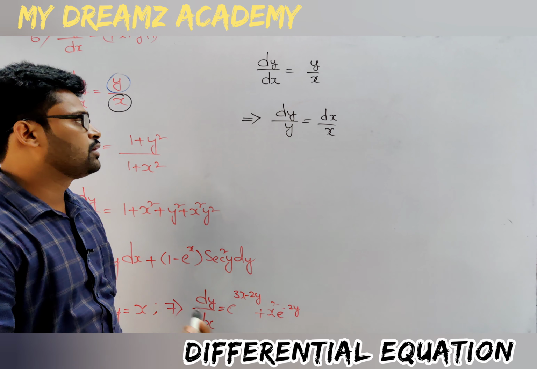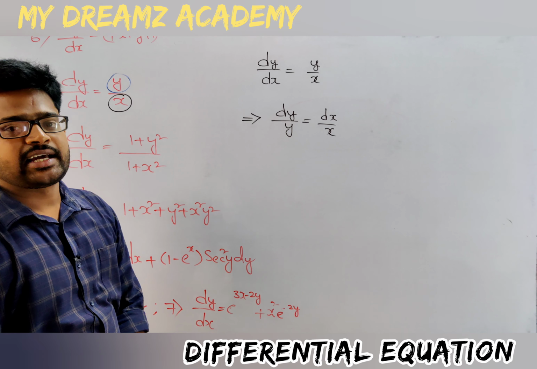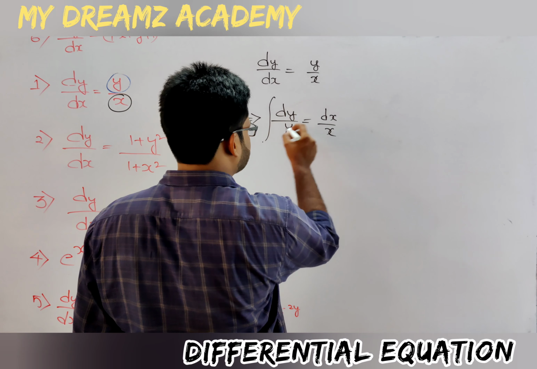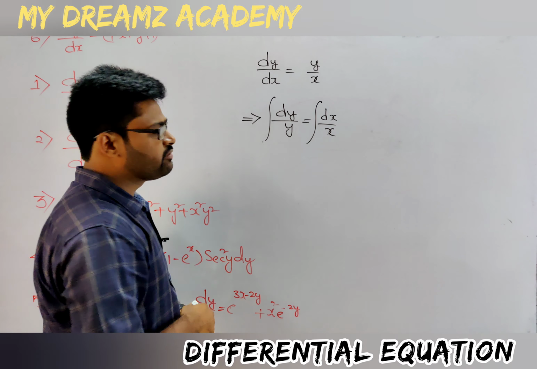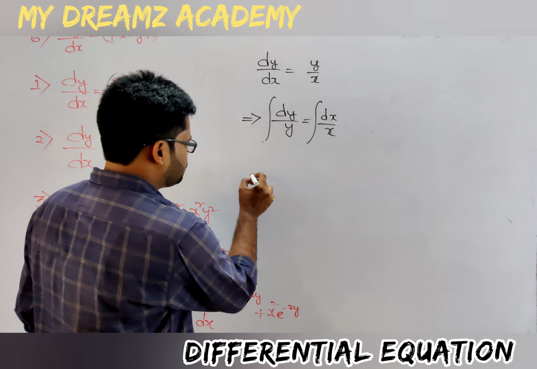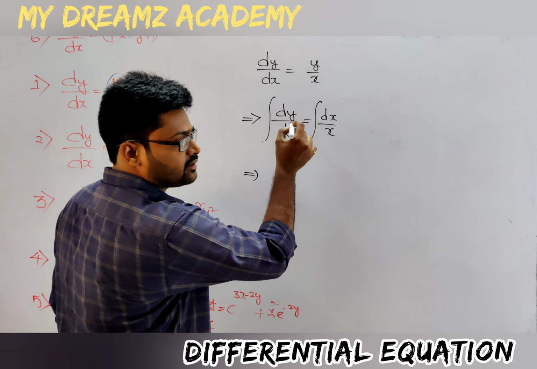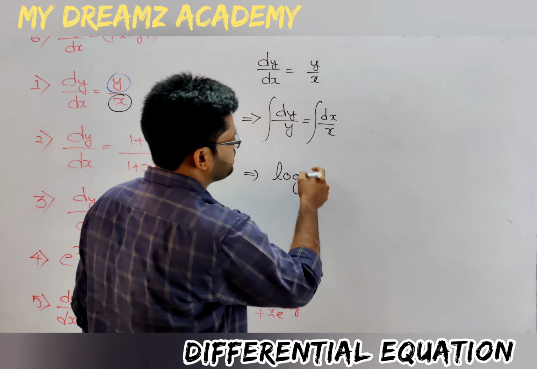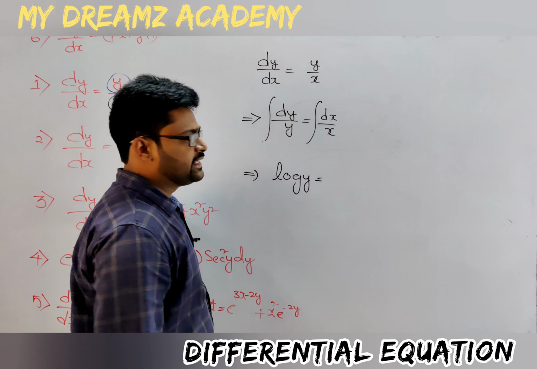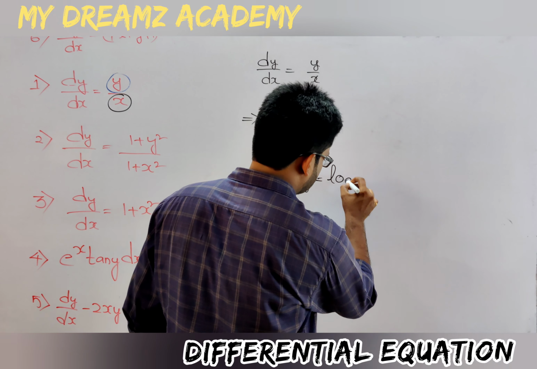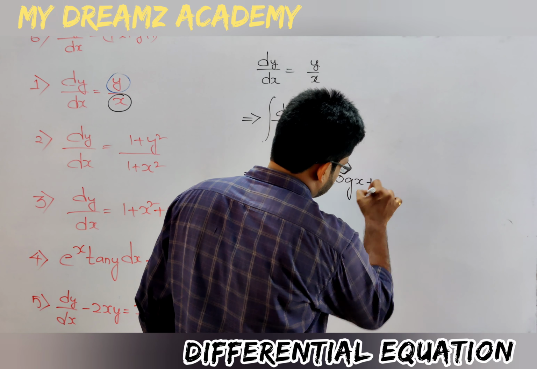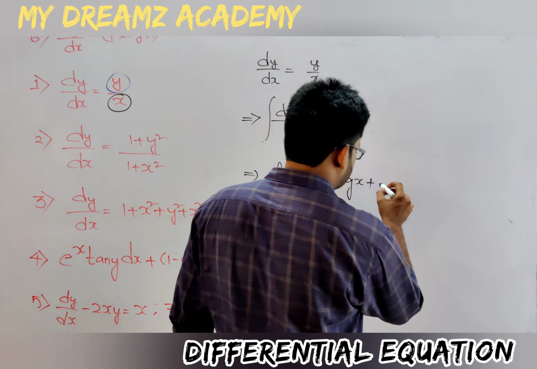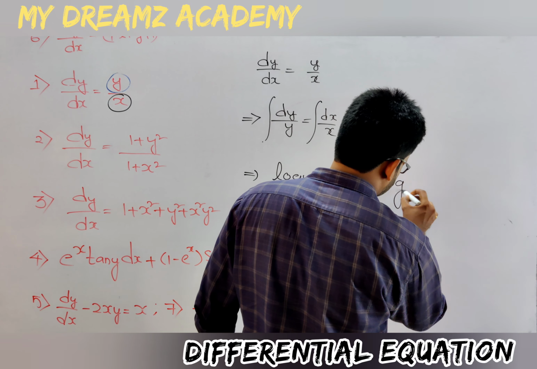Okay, so now how to find the solution? Integrate on both sides. dy by y, so 1 by y dy is log y, which is equals to 1 by x dx, that is log x, plus we get one constant, that is log c.